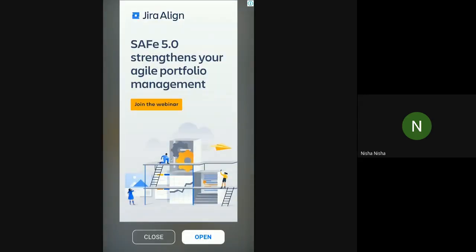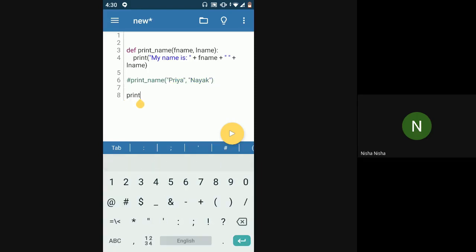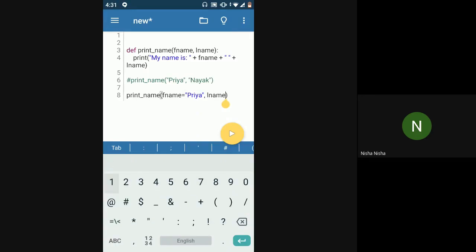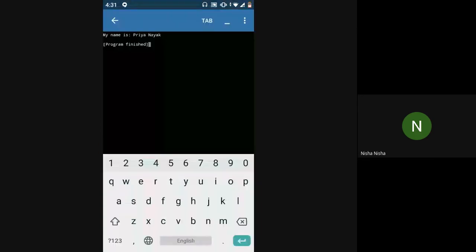So either you can do this, or by calling the function, you can directly use print underscore name. You can use the parameter name. F name is equal to Priya, L name is equal to Nayak. Okay. So in this case, this will also print.